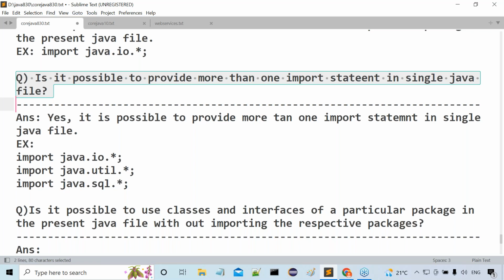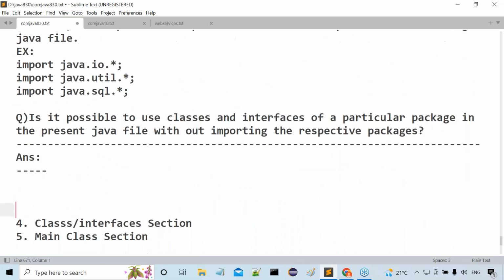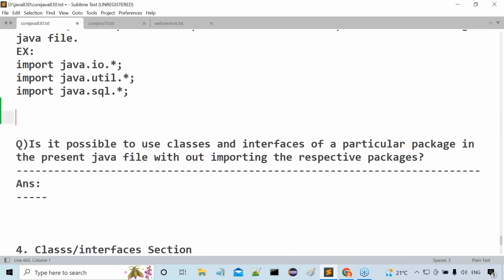Got my point or not? So definitely we can write more than one import statement in a single Java file as per the requirement. Then after that, I have to give one small note here. Let me give that note also, then I will go for this particular one. Note will be, listen, all of you listen carefully.